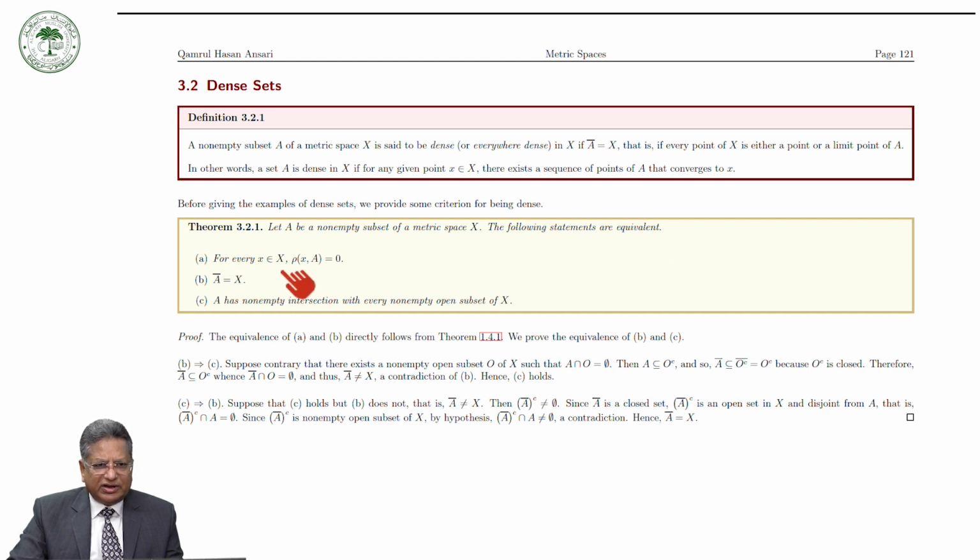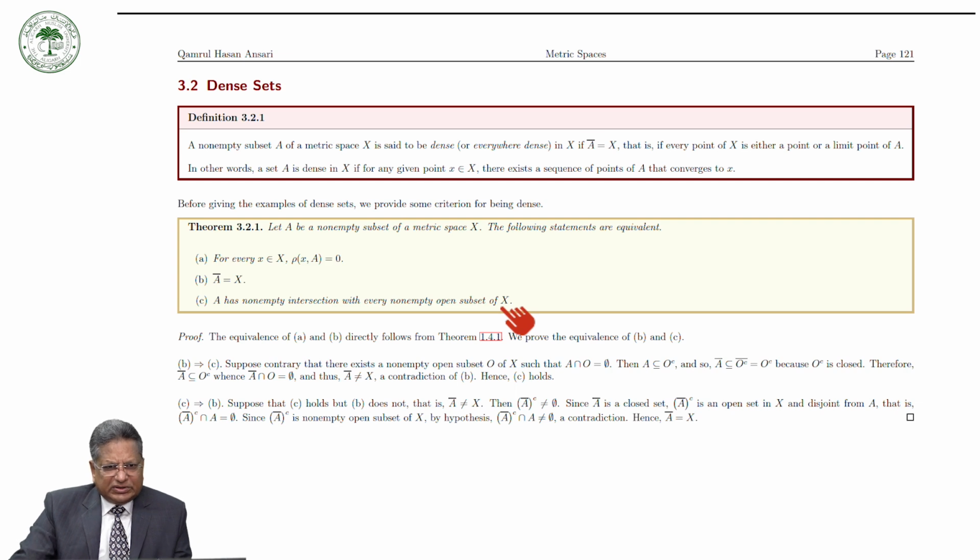Statement A: for every x in X, the distance rho(x, A) is equal to 0. Statement B: the closure of A is equal to X, which is already given in the definition of a dense set. Statement C: A has non-empty intersection with every non-empty open subset of X.